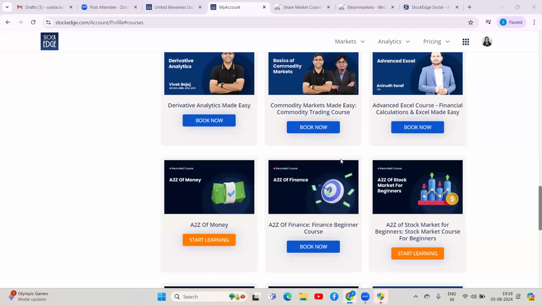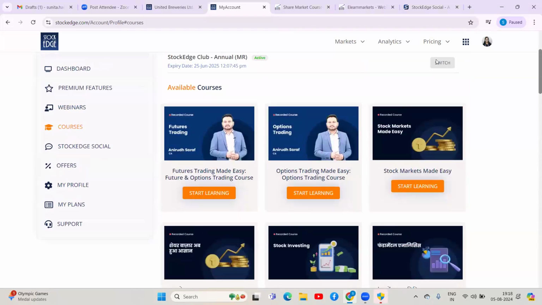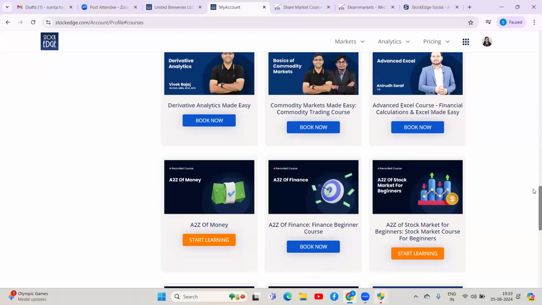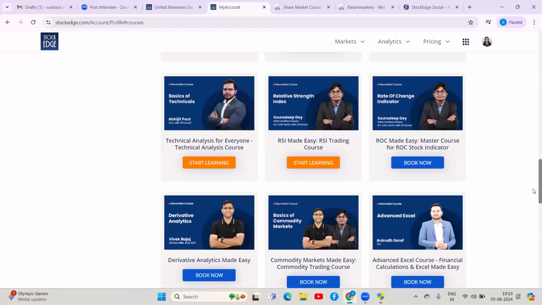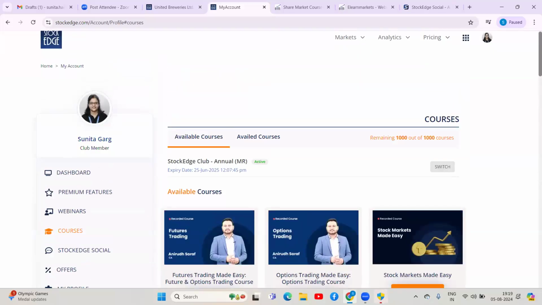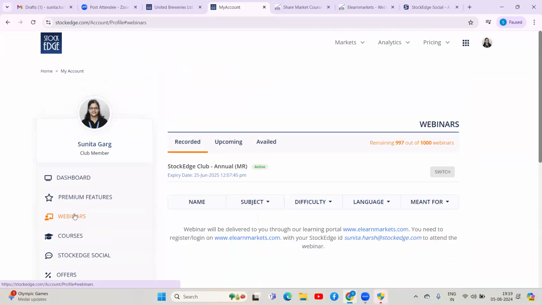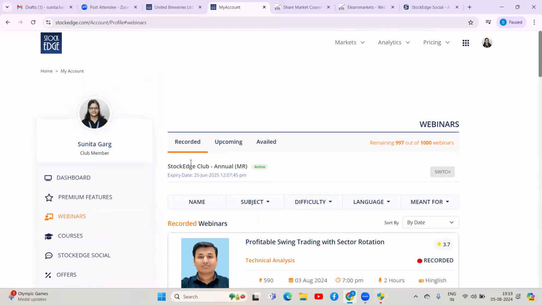एंड वेबिनार्स, लीना मैम का एक क्वेश्चन है, इज ऑल रिकॉर्डेड वेबिनार्स फ्री ऑफ कॉस्ट? यस मैम, दिस वेबिनार्स विच आई हैव शोन यू यहाँ पेज में stockage.com पे, व्हेन यू कम टू stockage.com एंड चेक फॉर द वेबिनार्स टैब ऑन द लेफ्ट हैंड साइड, जितने भी वेबिनार्स आपको यहाँ पे दिख रहे हैं, be it upcoming or recorded, you can book all of them for free. But if you go to eLearn Markets and try to book the webinars, they will ask you to make a payment because you have not booked them as a part of your club subscription.